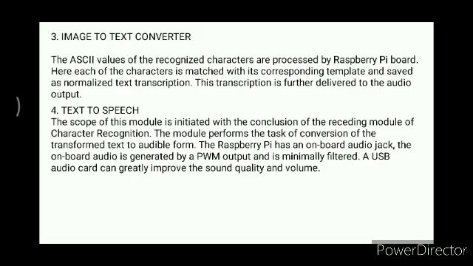Next, we will see the text to speech converter. The scope of this module is initiated with the conclusion of the preceding module of character recognition. The module performs the task of converting the transformed text to audible form. The Raspberry Pi has an onboard audio jack. The onboard audio is generated by a pulse width modulation output and is minimally filtered. A USB audio card can greatly improve the sound quality and volume.